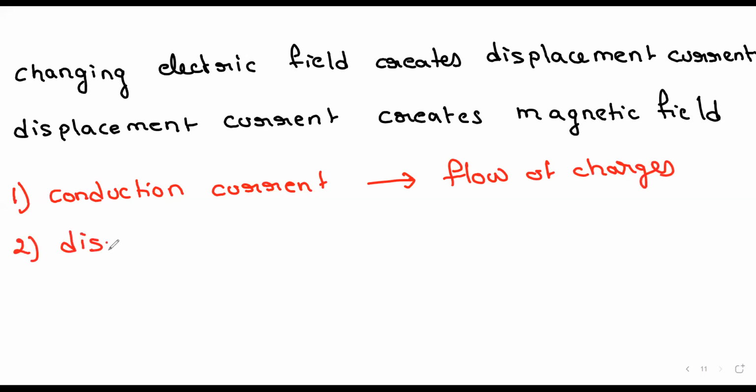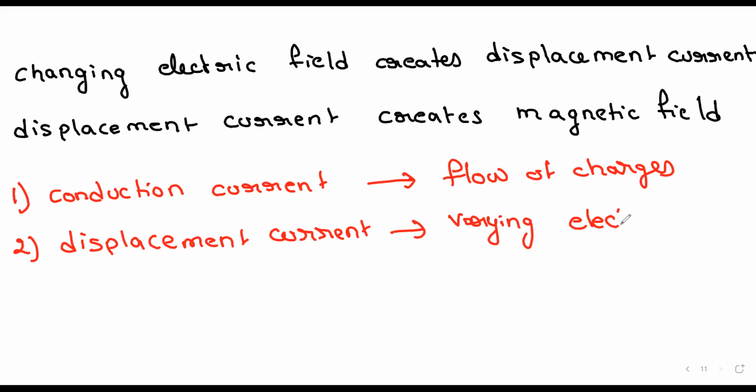Displacement current is due to a changing or varying electric field. Is it clear? These are two points which are very important.